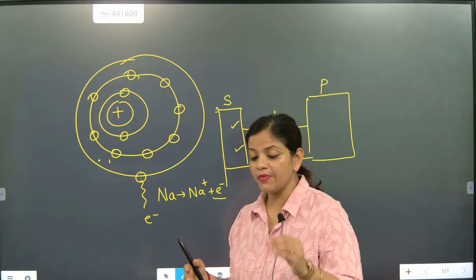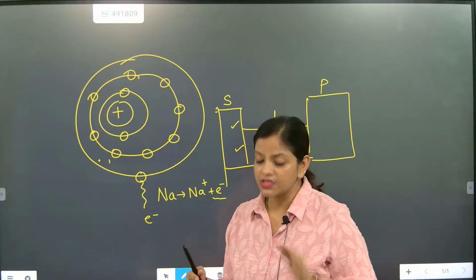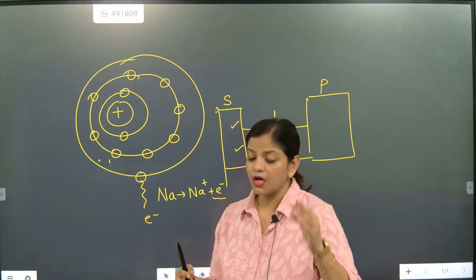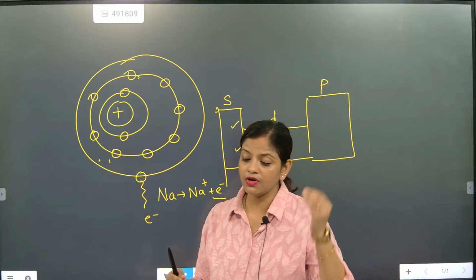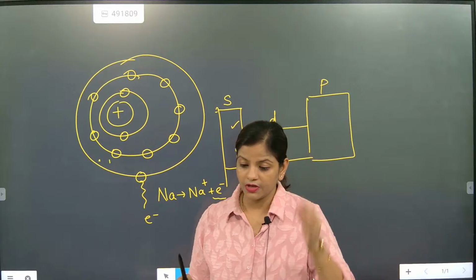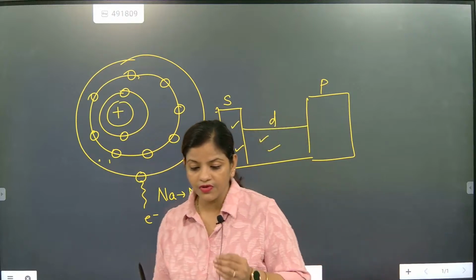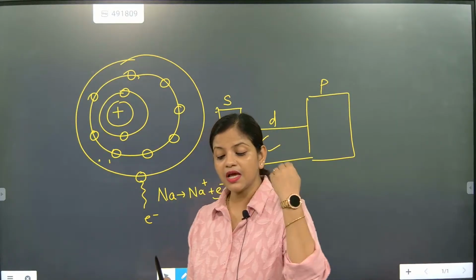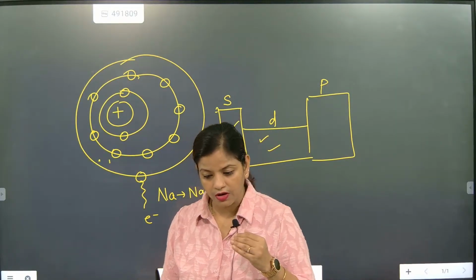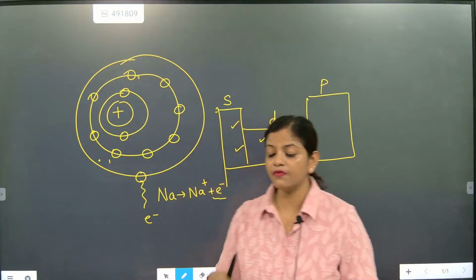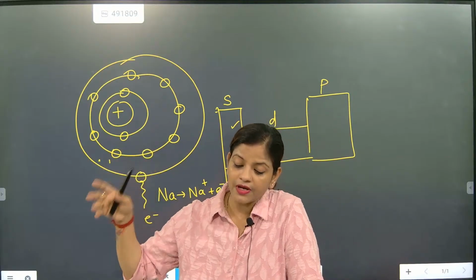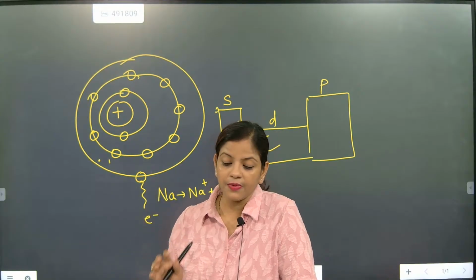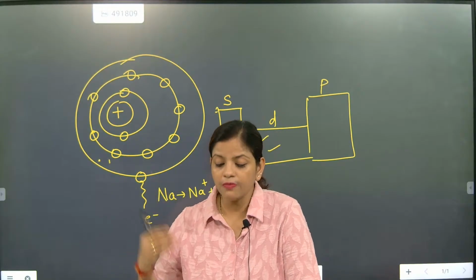When any element leaves electrons to become stable, the electron is coming from the outermost orbit. Since it is releasing electrons from the outermost orbit, it will become electropositive.